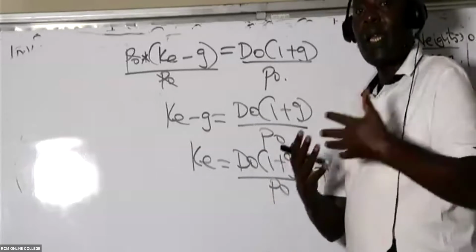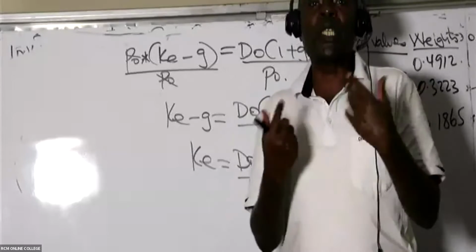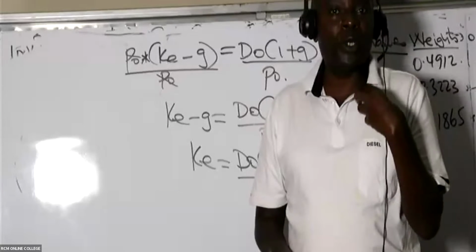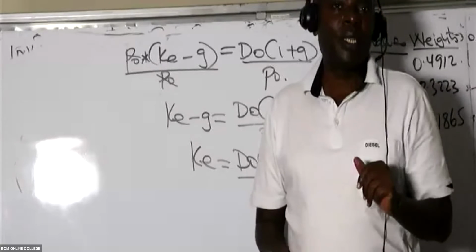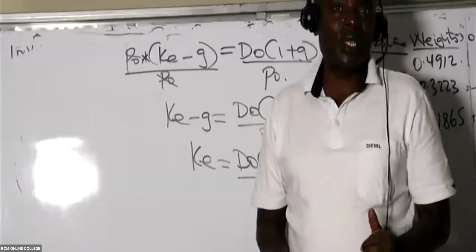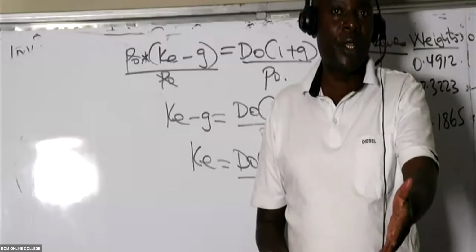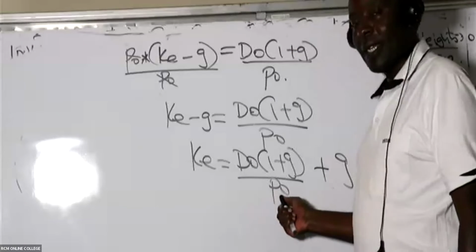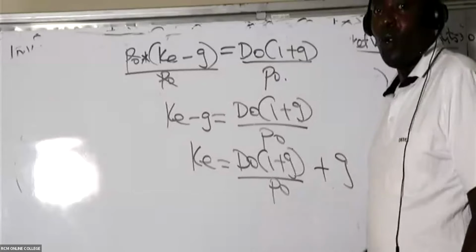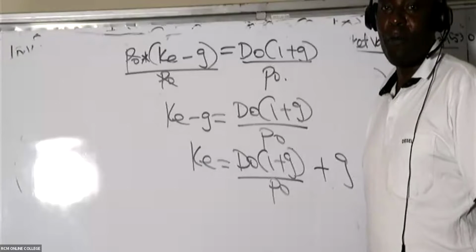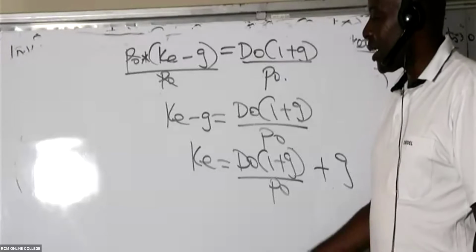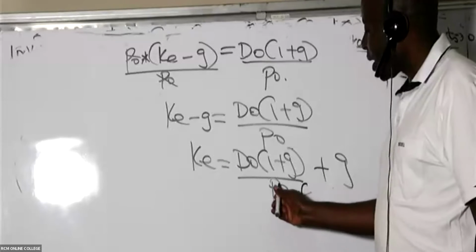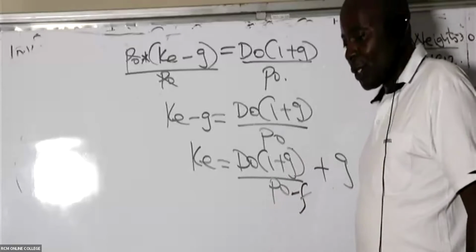But again, remember, these shares, you're going to float them in the market. You're going to sell them. When you sell them in the market, there will be underwriters, people who will be willing to take the risk on your behalf of selling these shares. They'll advertise and do so many things. There will be investment bankers. So these guys must give you a haircut. If they're selling it for 100 today, they can't give you all this money. They have to chop something small. So when you want to get cost of equity, remember that in some cases there could be flotation costs to reduce this P0.